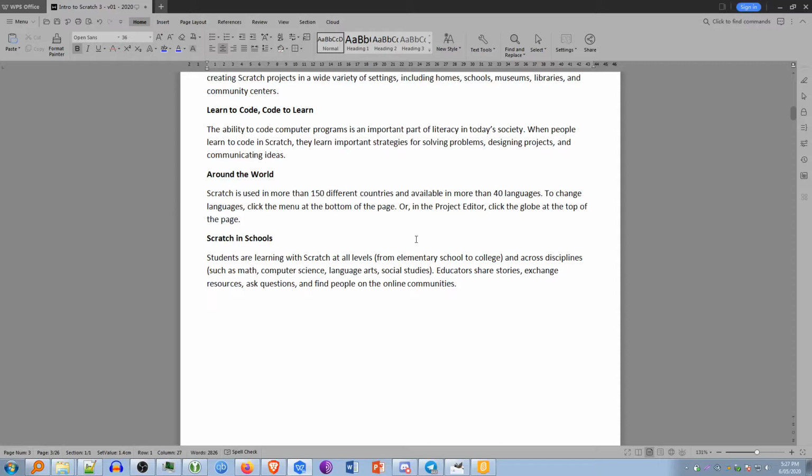Scratch in schools. Students are learning with Scratch at all levels, from elementary school to college, and across disciplines such as math, computer science, language arts, and social studies. Educators share stories, exchange resources, and ask questions, and find people on the online communities.